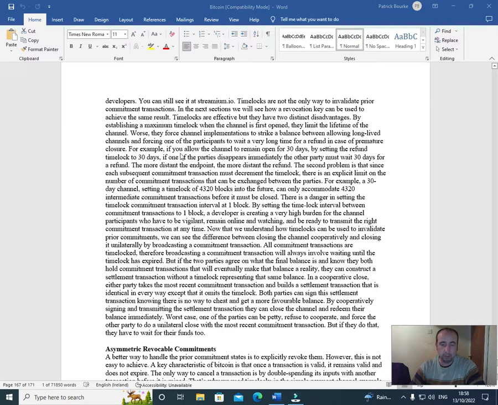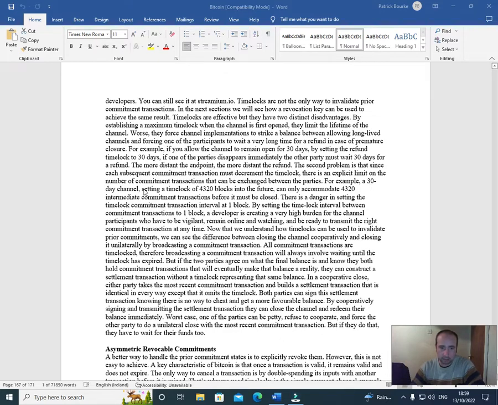For example, if you allow the channel to remain open for 30 days by setting the refund time lock to 30 days, if one of the parties disappears immediately, the other must wait 30 days for a refund. The more distant the endpoint, the more distant the refund. The second problem is that since each subsequent commitment transaction must decrement the time lock, there is an explicit limit on the number of commitment transactions that can be exchanged between the parties.